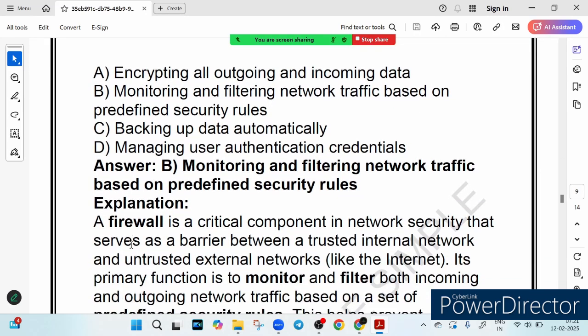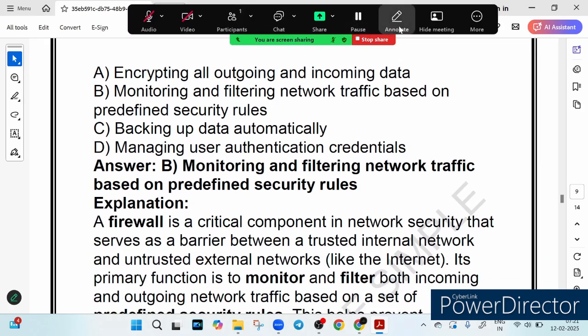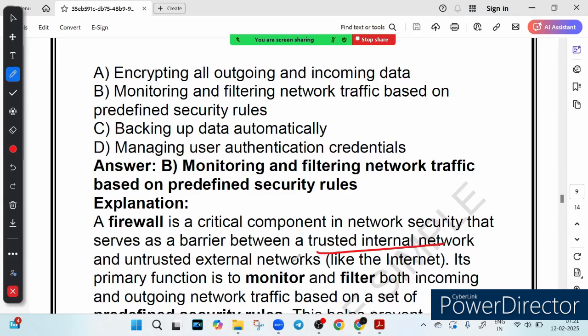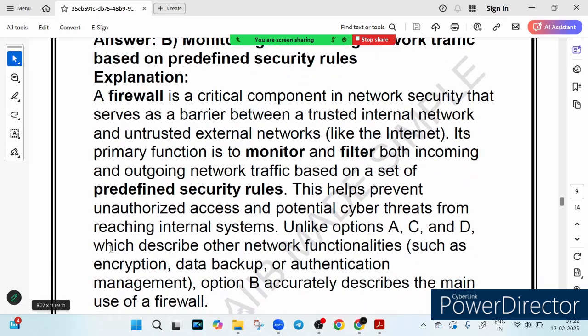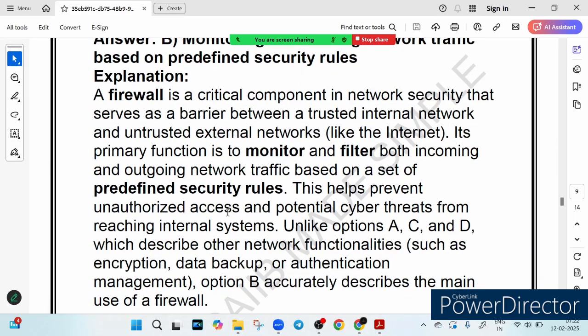Firewall is a critical component in network security that serves as a barrier between a trusted internal network and untrusted external network. So it is a primary function. Its primary function is to monitor and filter both incoming and outgoing network traffic based on what? So on the basis of what does it filter? Based on the predefined security rules. So this helps prevent unauthorized access and potential cyber threats from reaching internal systems.